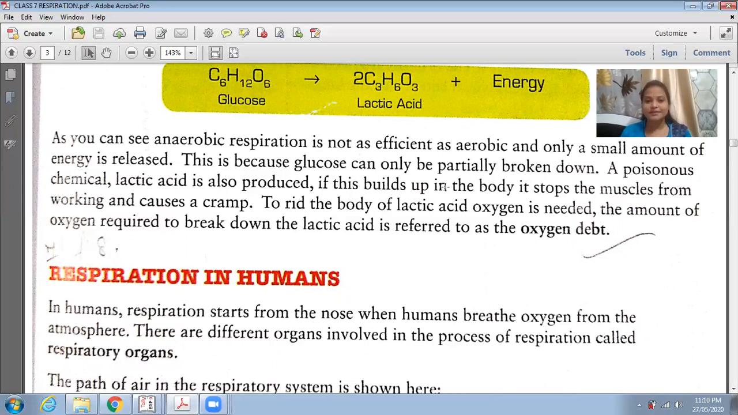Whatever I just explained covers the two steps of respiration, external and internal. External is otherwise known as breathing, and internal is otherwise known as cellular respiration. And there are two types of respiration, aerobic and anaerobic. I request you all to study till here, underline your doubts, and once I complete the topic, note down all your doubts and send them in the class 7 group.